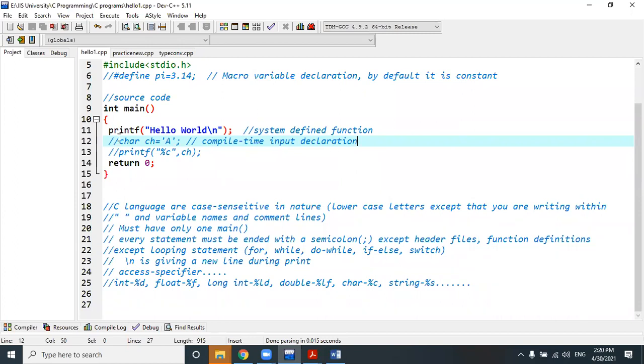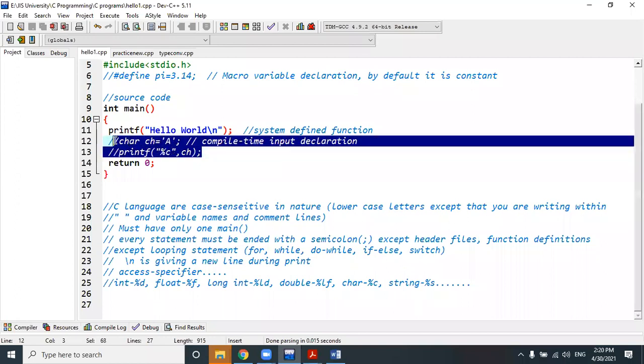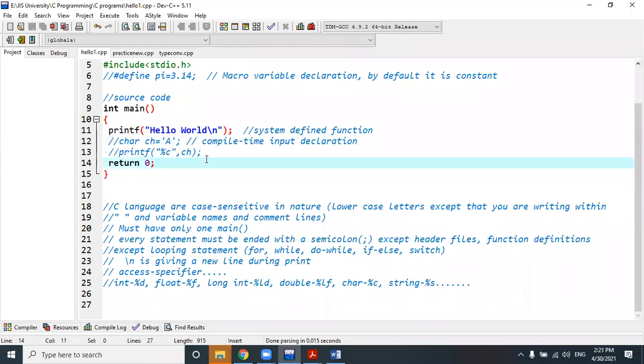Compile time means while you write your code, at the same time you declare the variable and give the value or the definition of that variable. That means you have given the input value within that variable at the time of writing your code. And runtime declaration or execution time declaration is when you are executing your code, using scanf, which I will discuss.